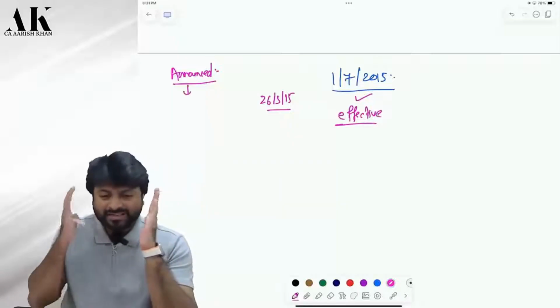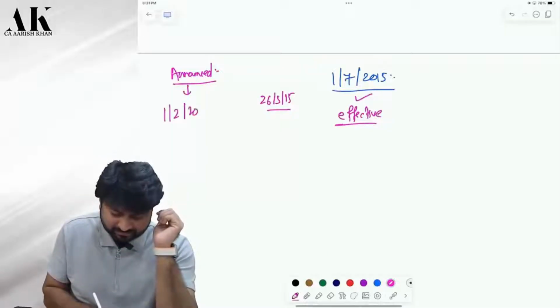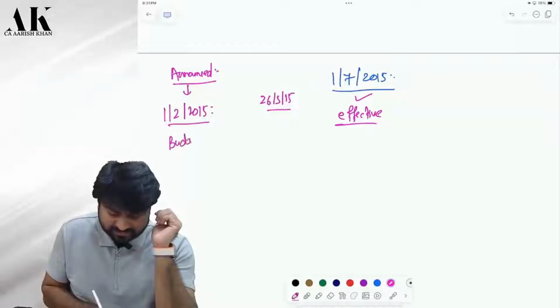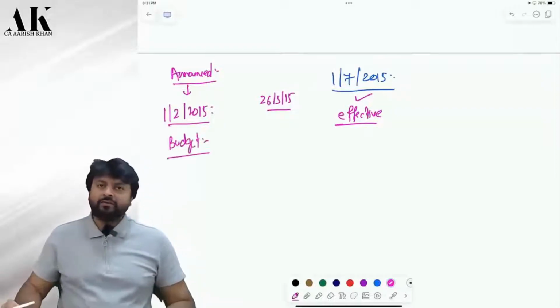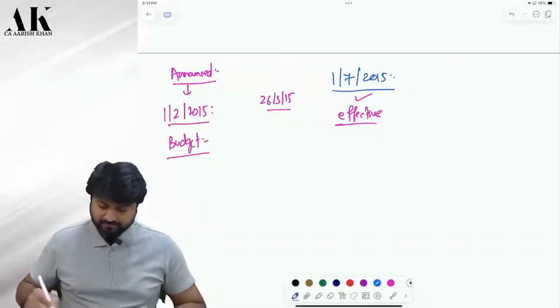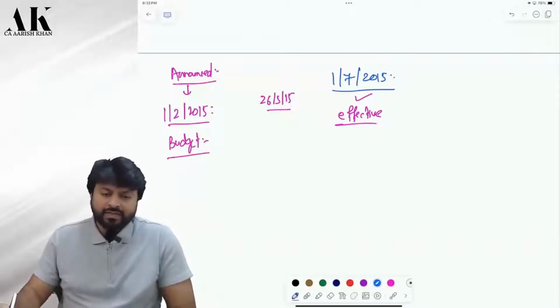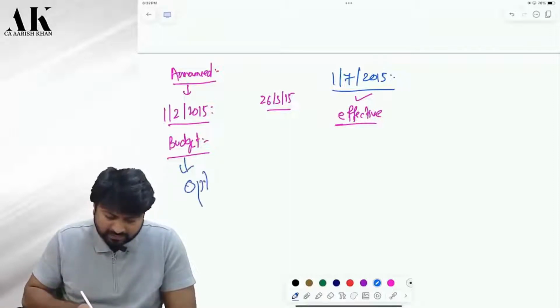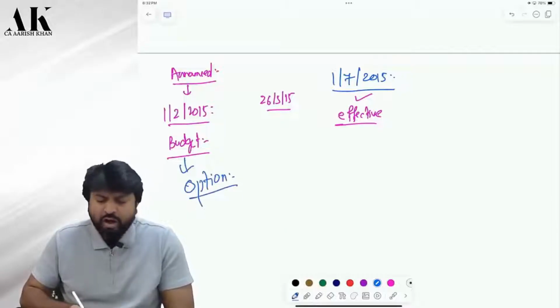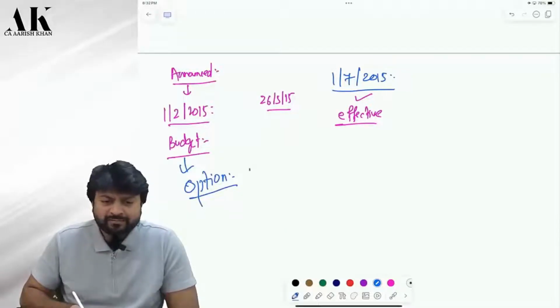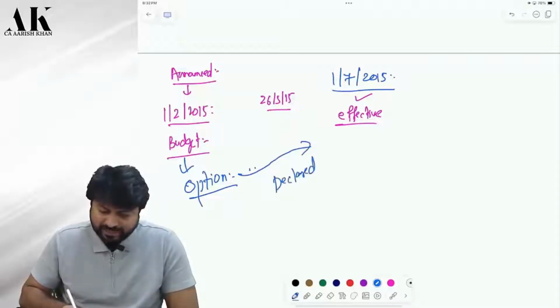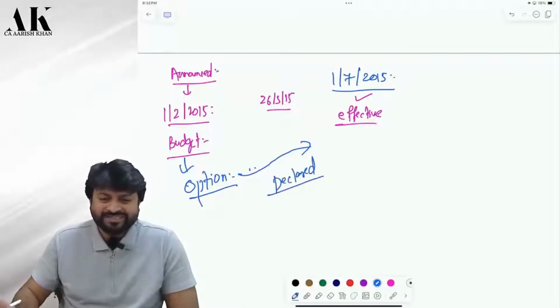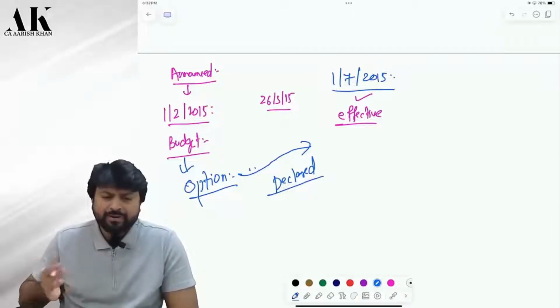Obviously, it would have been announced on budget date, correct or not? So, on 1st Feb 2015, they announced. When they announced, they gave an option, that all those people who have undisclosed black money and undisclosed assets, come and disclose your income, come and declare. So, is it possible that many people would have come and declared? Some people would have, at least.